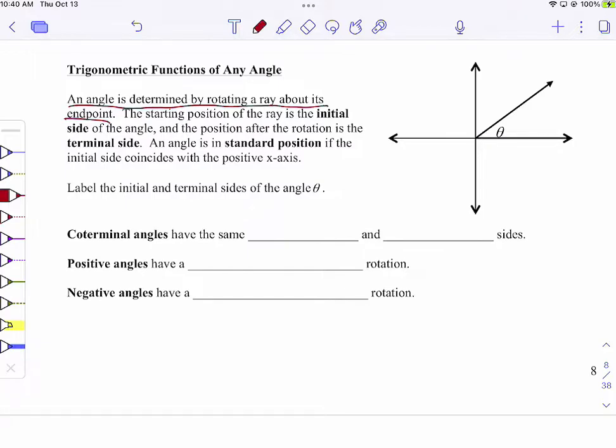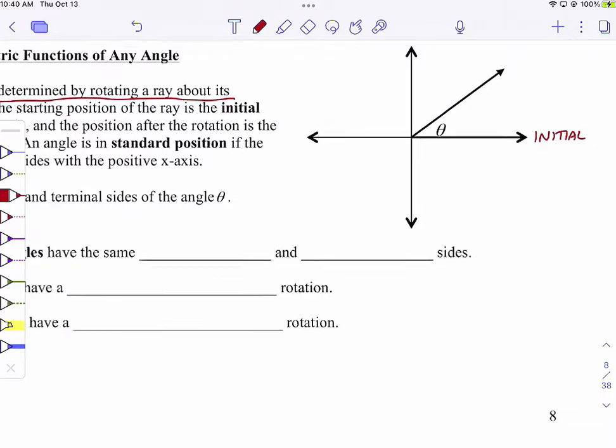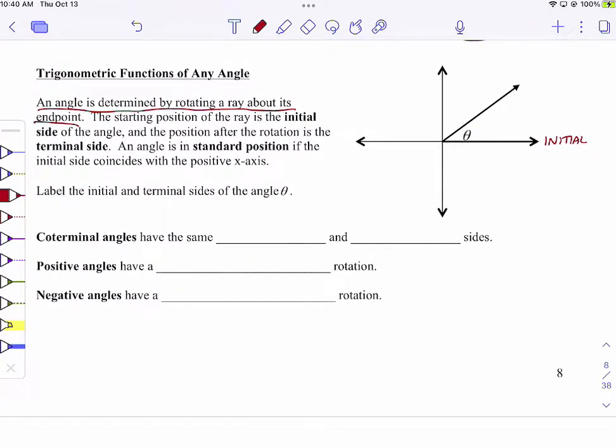And then it says if an angle is in standard position, and every angle we do is going to be in standard position, if this is the initial side, you can label this. It says if the initial side coincides with the positive x-axis, that's the starting place for all your angles. So every angle we do, unless you hear otherwise, that will be the initial side where it starts. And then the terminal side will be anywhere on the coordinate plane.